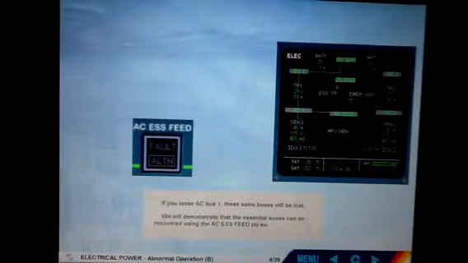If you lose AC bus 1, these same buses will be lost. We will demonstrate that the essential buses can be recovered using the AC essential feed push-button switch.